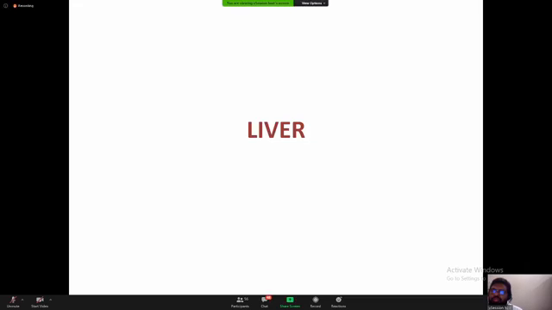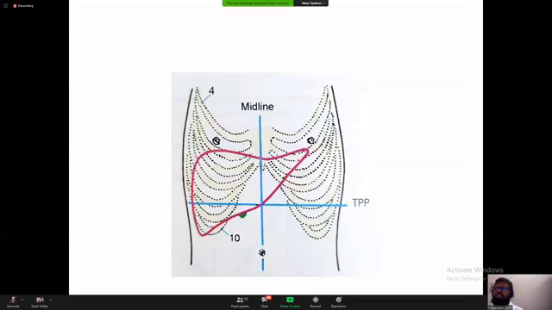The liver is an organ which is located here. And from this figure, you can see most of the liver is hidden beneath what we call the thoracic cage, right? Though it's an abdominal organ, it is mostly beneath the thoracic cage. So we have protection, but at the same time, we have some misleading ideas about the location. We think the liver is far below. No, it's mostly inside the thoracic cage.